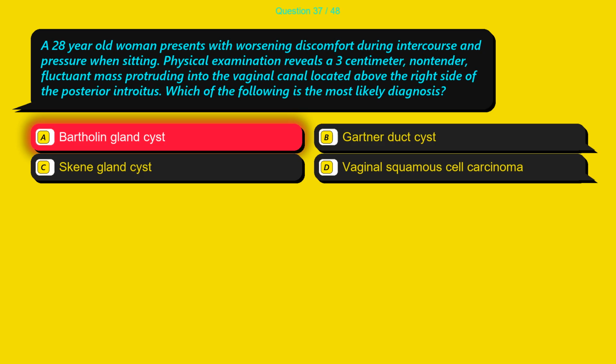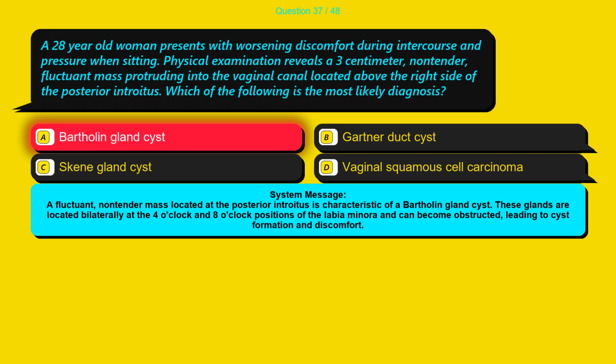The correct answer is option A, Bartholin gland cyst. A fluctuant, non-tender mass located at the posterior introitus is characteristic of a Bartholin gland cyst. These glands are located bilaterally at the 4 o'clock and 8 o'clock positions of the labia minora and can become obstructed, leading to cyst formation and discomfort.